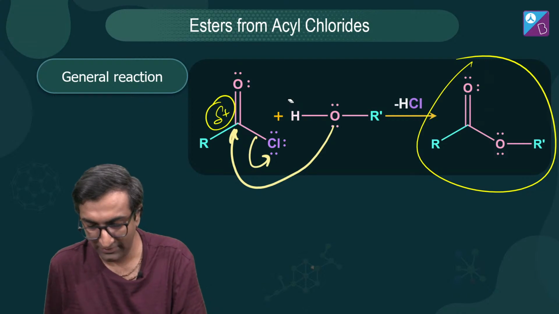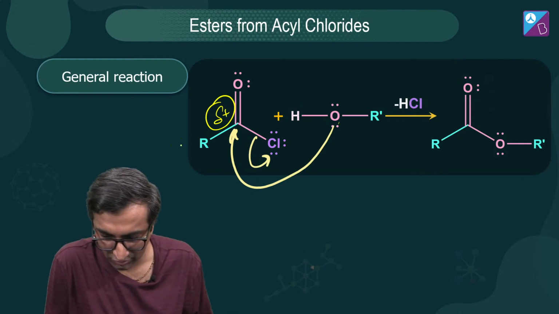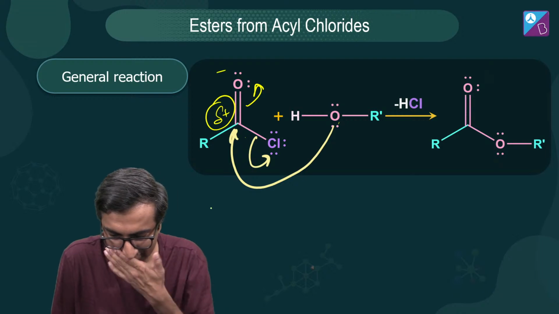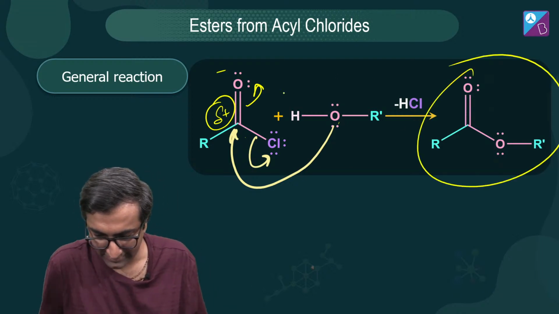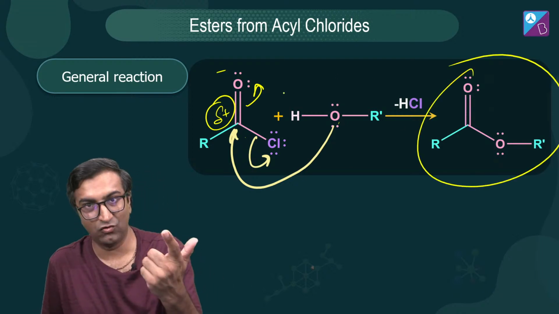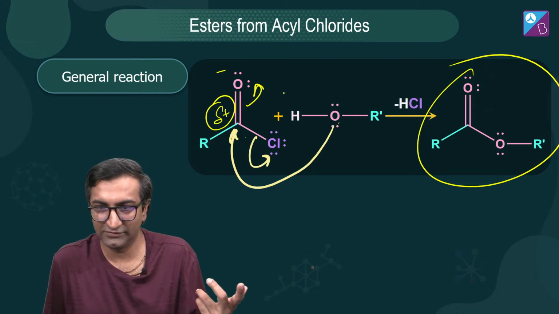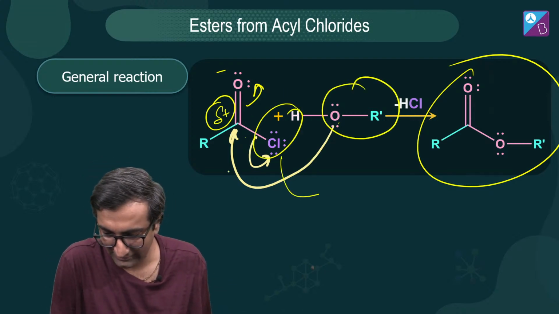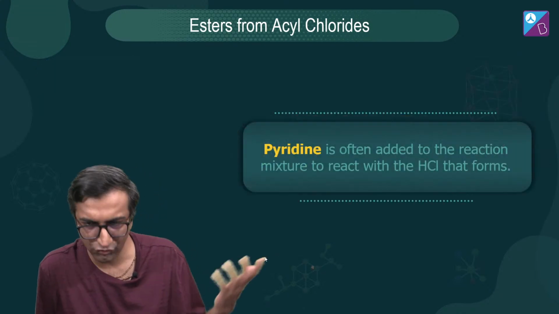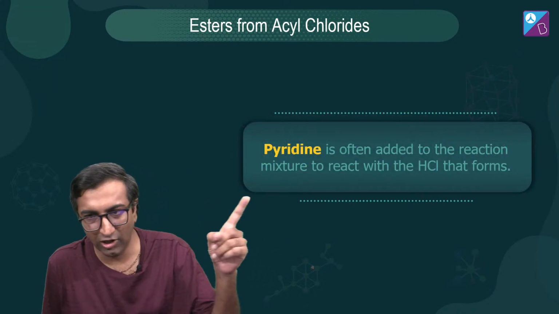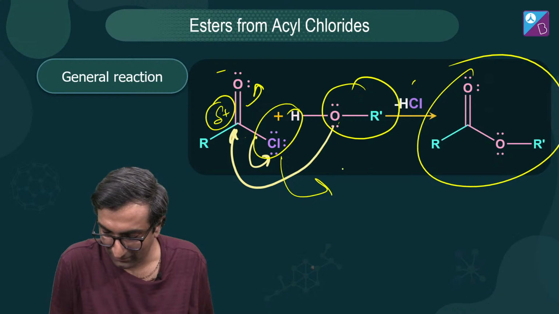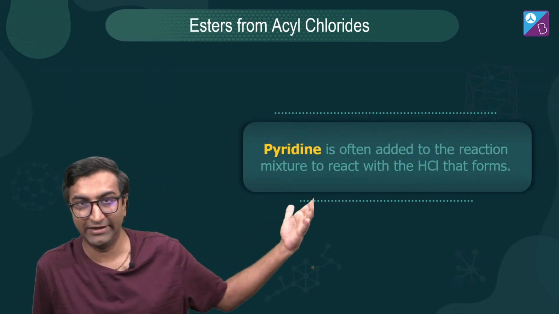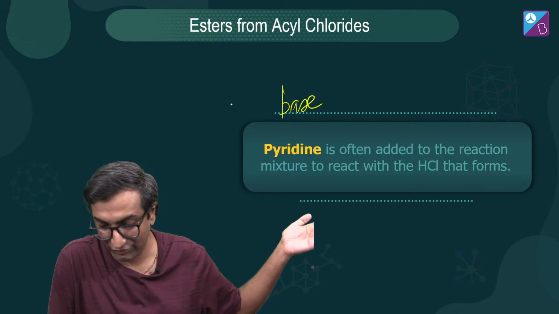That's why I've drawn arrows here, which means these electrons go there because this is positive charge over here. This goes here, you get a negative charge, and voila, you get this ester. And you'll be like, this is cool, yeah. This is the only place that has RO, it comes from here, and the HCl leaves. So you kind of got the answer to the first one as well. Also, if HCl acid is forming here and I add pyridine, this speeds up the reaction. Pyridine is a nice base, a nitrogenous base.